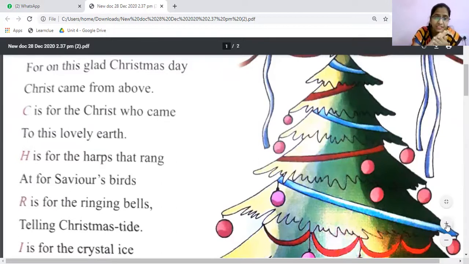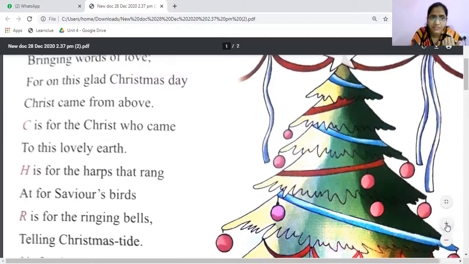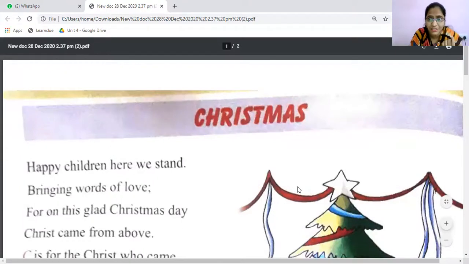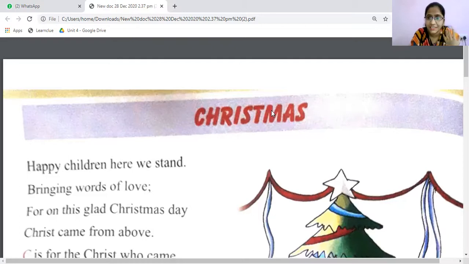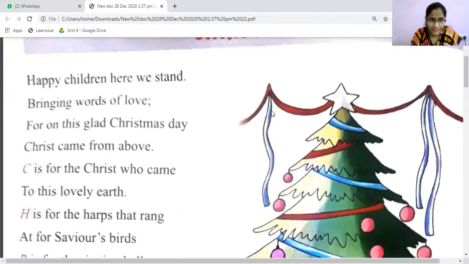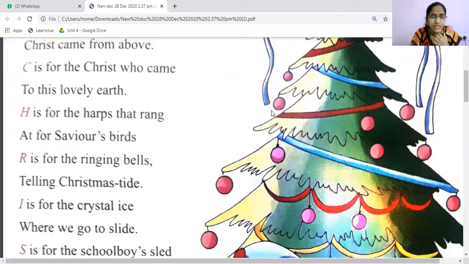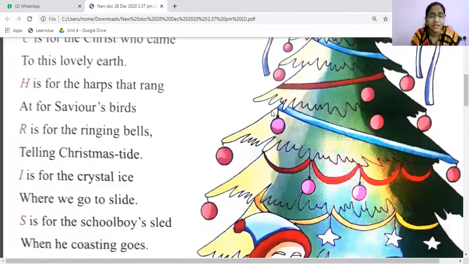And H stands for, see children, Christmas spelling has an abbreviation. For each letter, the poet has given one character or one quality in this poem. First, C stands for Christ, Christ Jesus who came to this lovely earth. H is for the harps that rang at the Savior's birth.